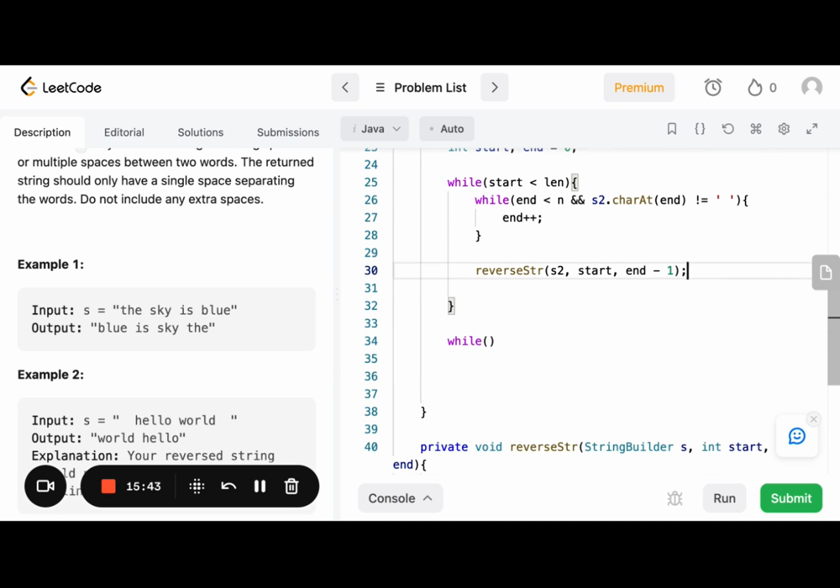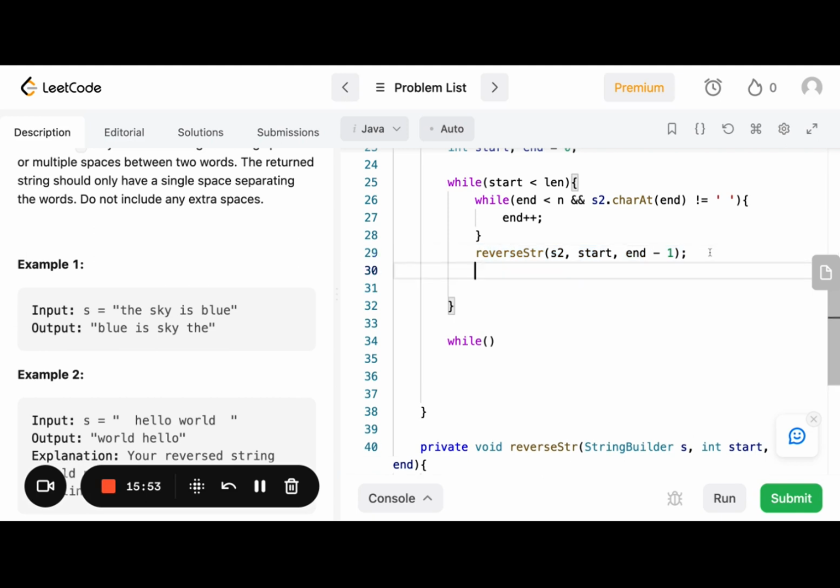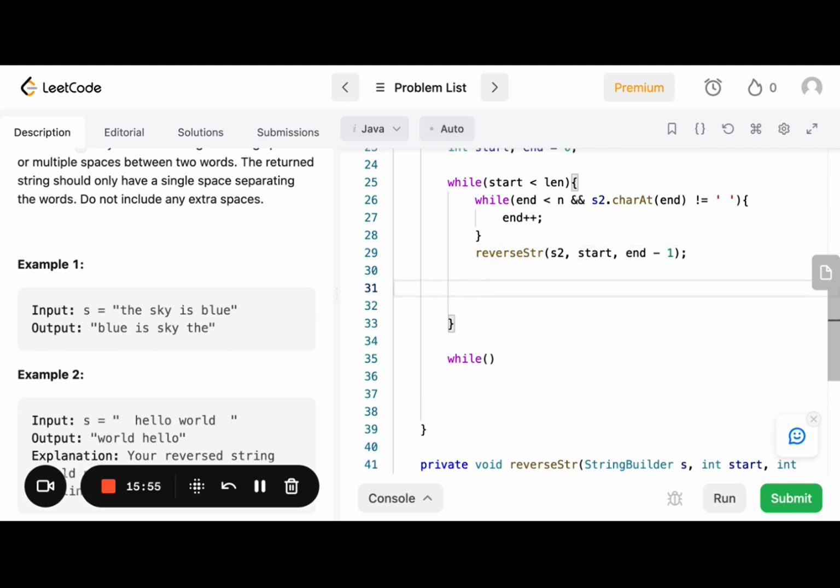Okay, once we have that done, what should we do? So now you've successfully reversed this word back to its original form, and you may have some other words left to reverse to their original form. So we need to update the start. Start equals end. Actually, it should equal end plus 1.